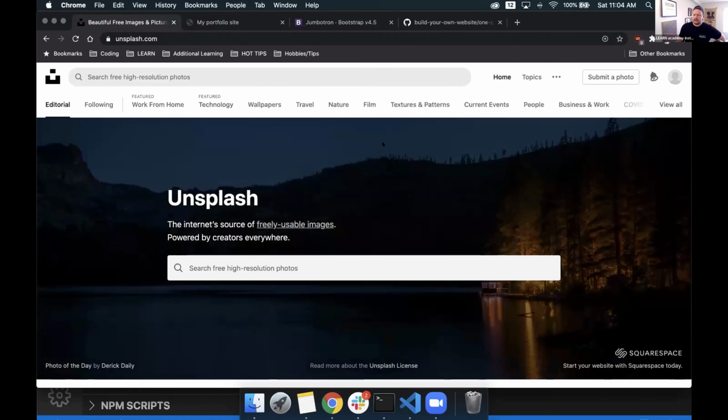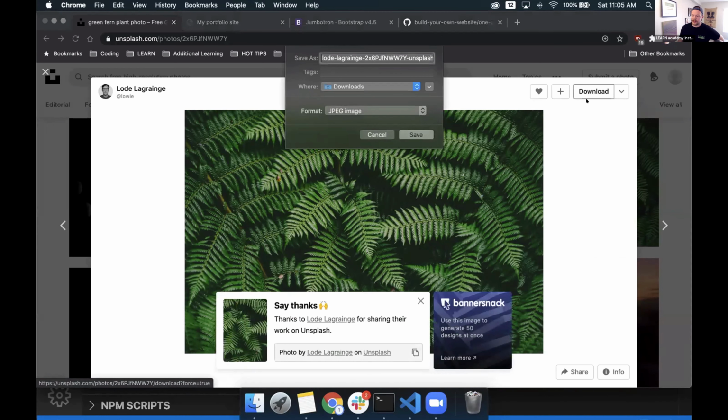Oh, hey, that looks like some code. Let's scroll back up to the top and I'm going to click on wallpapers instead. And let's see. Oh, the green is actually kind of neat. I think I like this. So I've selected a picture that I like by simply clicking on that image there. And then at the top, I can click on download. When I click on download, it gives me this little pop-up that says, hey, cool, where would you like to